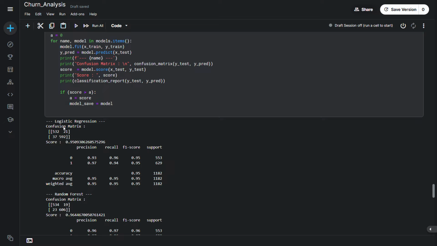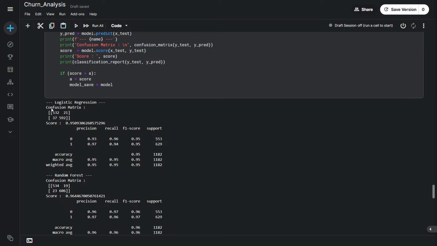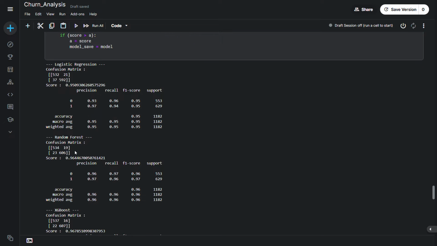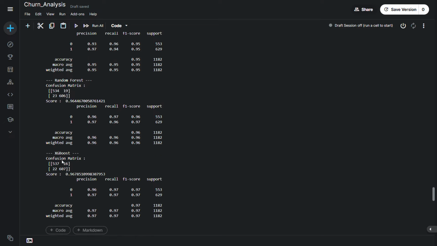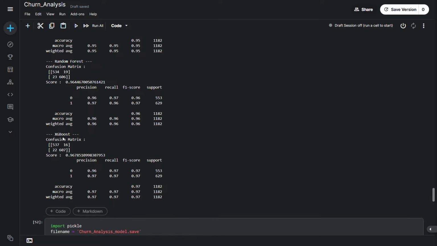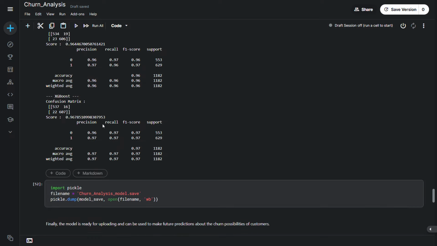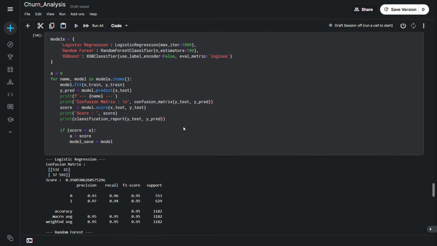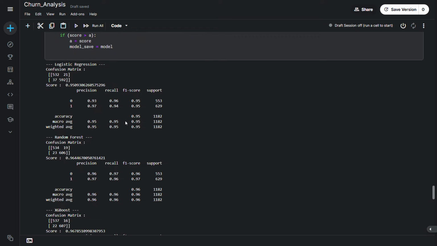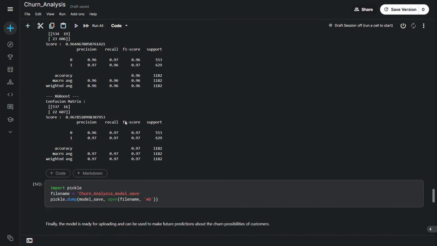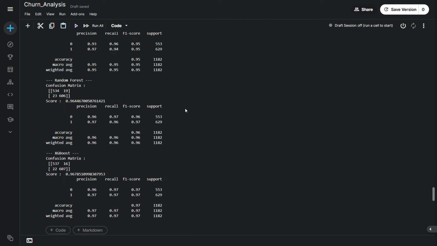We have both the matrix score and the classification report over here with precision, recall and F1 score. For logistic regression, we have a score of 95%, and the random forest gives 96, and the XGBoost gives 0.967, which is the highest compared to these. We can get better and better accuracies if we fine tune them. We can fine tune the hyperparameters for better accuracies, which I did not do here, but this is the process that is followed.